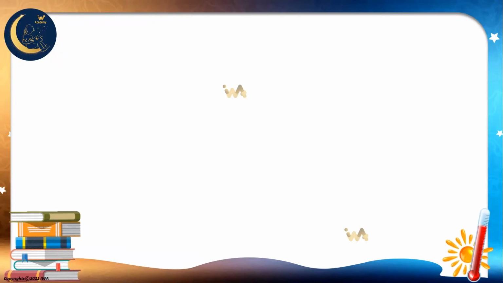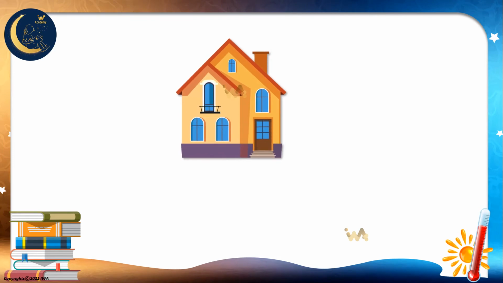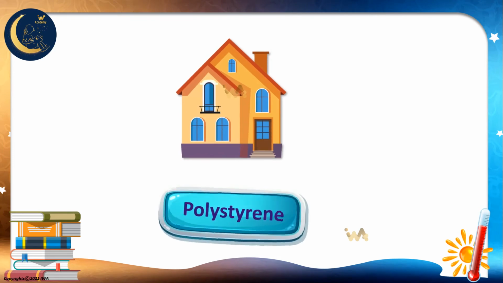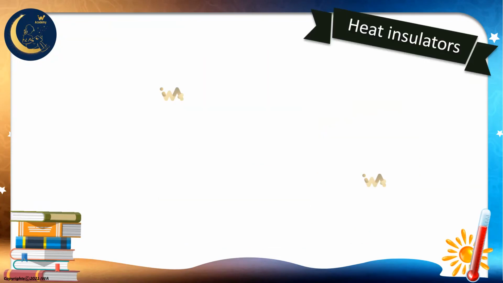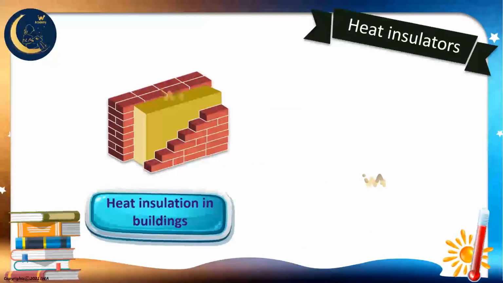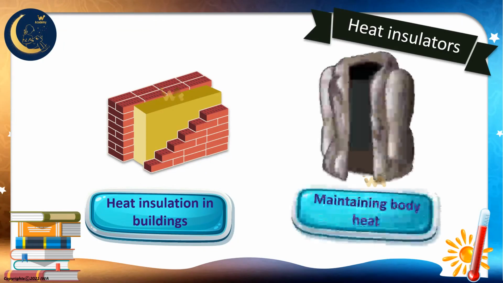Heat insulators also help protect the heat inside homes. That is by using insulating polystyrene. It is placed between the walls and prevents heat from leaving the home. This is great! We use heat insulators to insulate heat in buildings and to also protect our body heat.